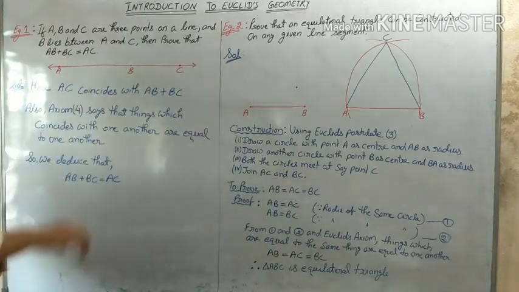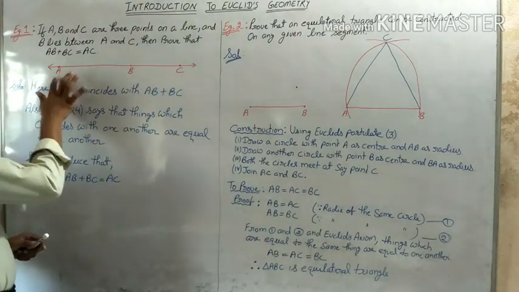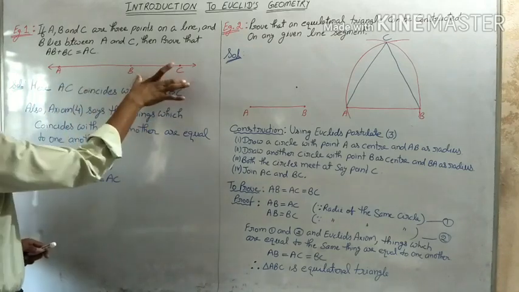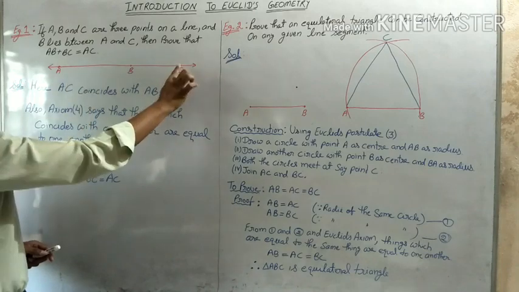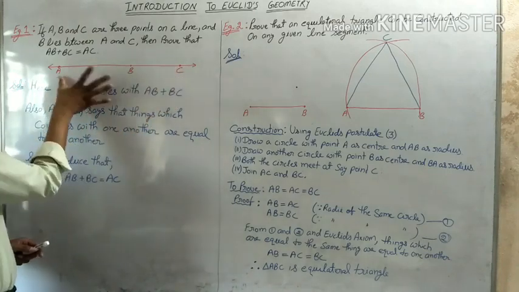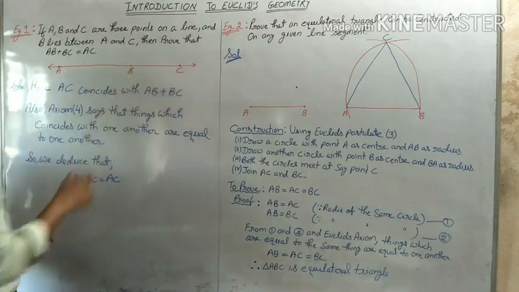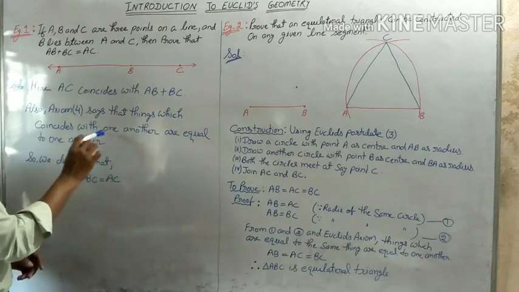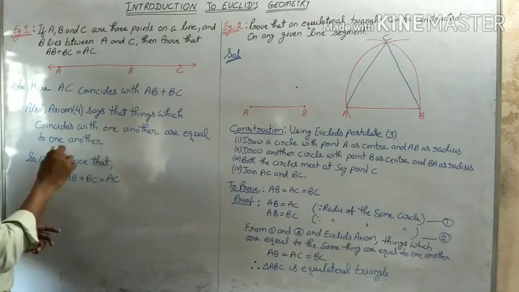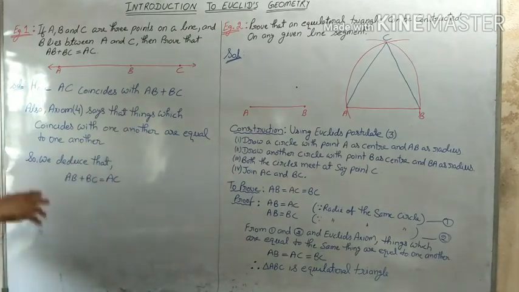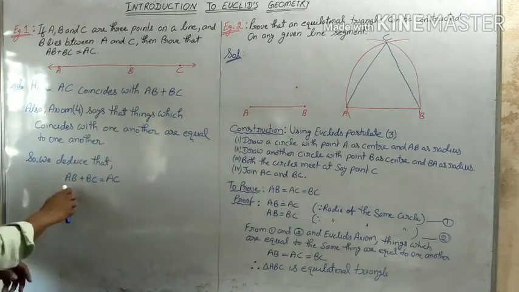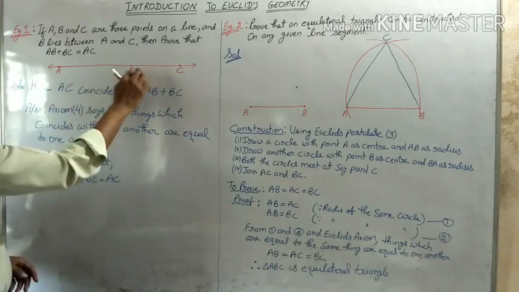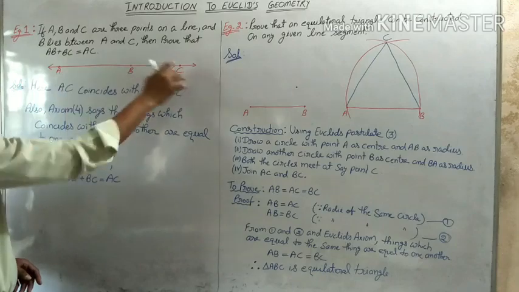So we begin our solution by saying actually AC coincides with AB plus BC. The whole AC segment coincides with AB plus BC. So from axiom 4, which says that things which coincide with one another are equal to one another, we conclude or deduce that AB plus BC is equal to AC.